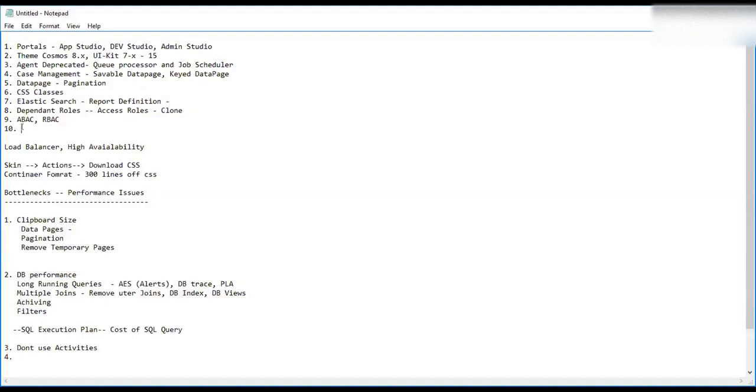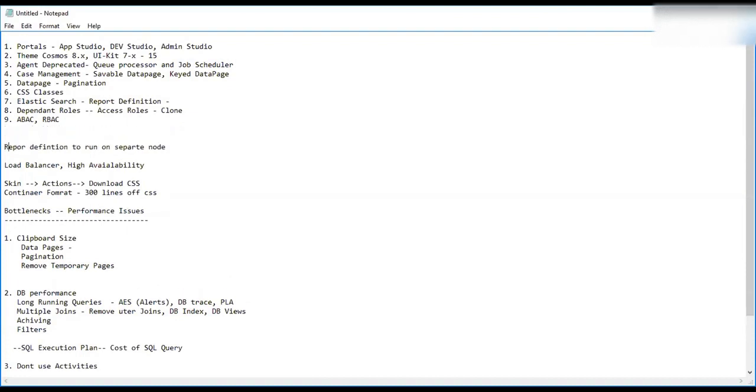And there should be a separate node for streaming things also, right? How many of you have used report definitions to run on a separate node, not on the main node?